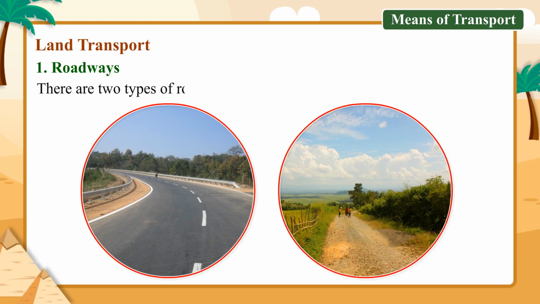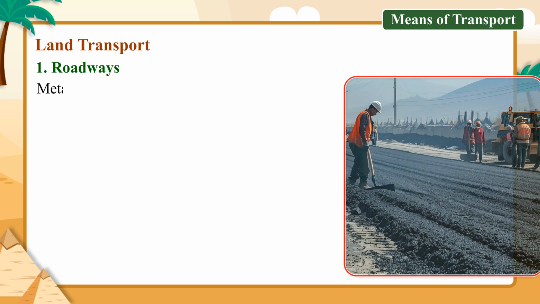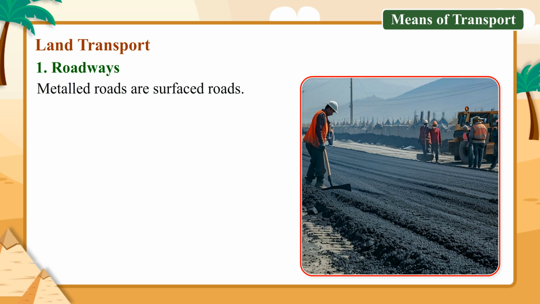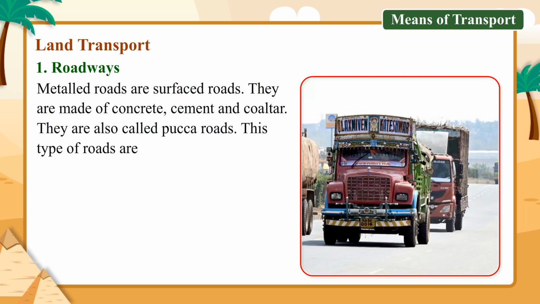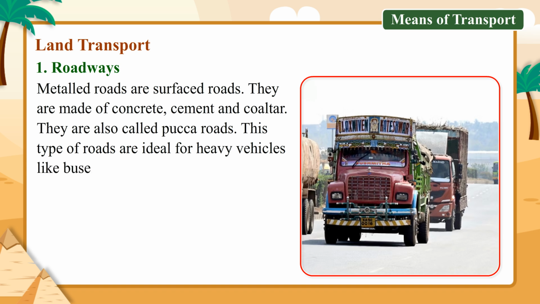There are two types of roads: metalled roads and unmetalled roads. Metalled roads are surfaced roads. They are made of concrete, cement and coal tar. They are also called pakka roads. This type of roads are ideal for heavy vehicles like buses, tankers, trucks, cars, etc.